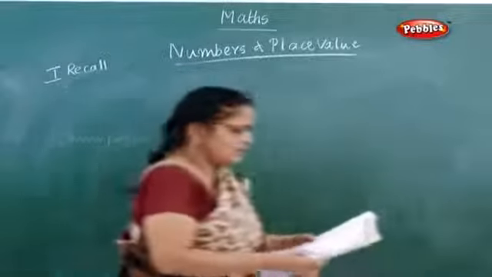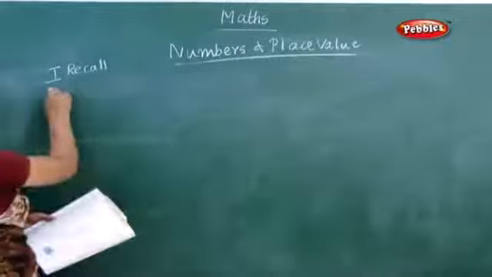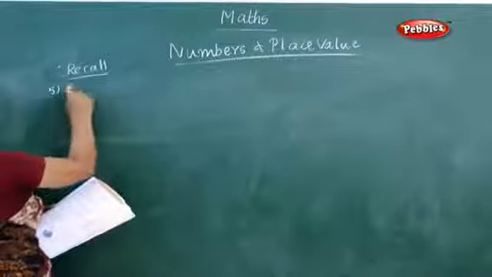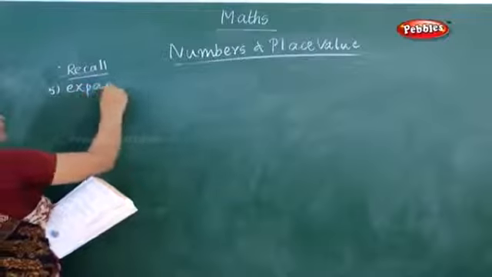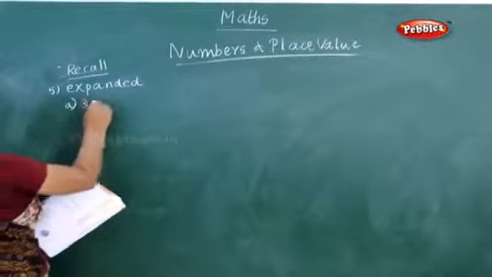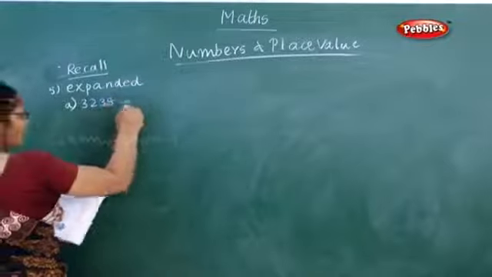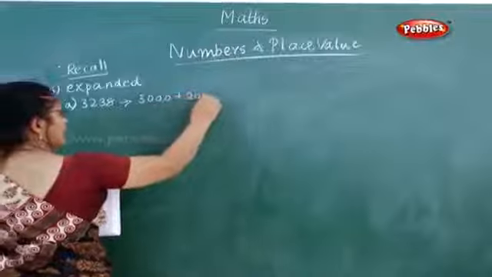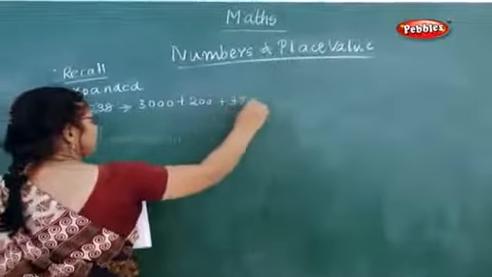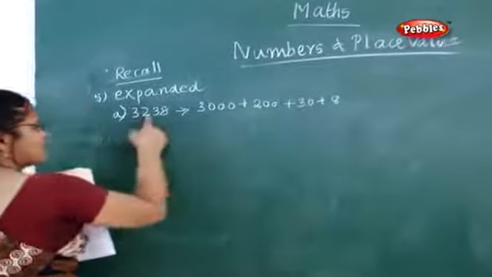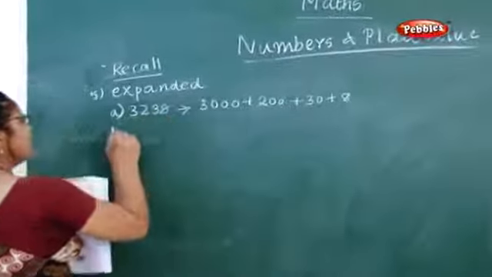Now next one, write the following. The fifth one they have given: write in expanded notation, expanded form. Now you will write 3238. How will you write? 3000 plus 200 plus 30 plus 8. This is how you have to write in expanded form.